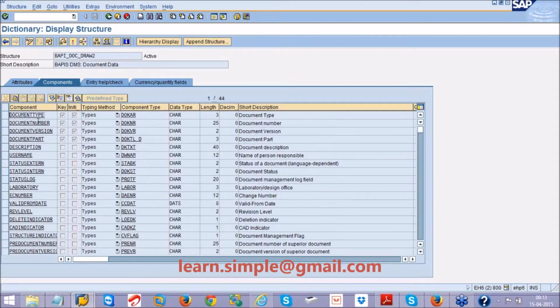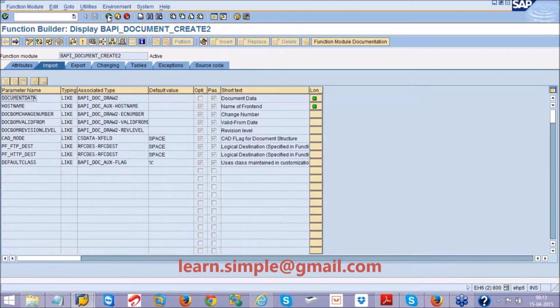I'll double click on this. I should pass the document type, number, version, and description. Whatever we gave at the transaction level, I need to give all those here for the function module. That's all, my job is over. If I give all those details to this function module, it will create a document.